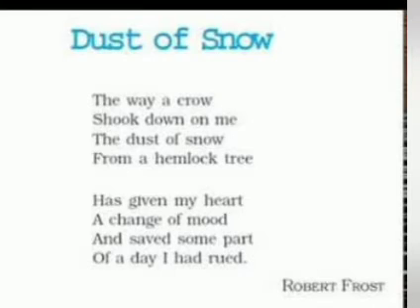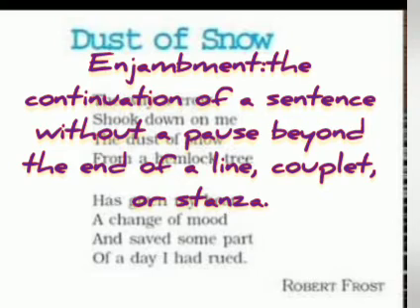Next is enjambment. So enjambment is when one verse of the poem moves into the next verse without the use of any punctuation mark. That is termed as enjambment. So here, if you can see, in the whole stanza there is no punctuation mark at the end of the verse, at the end of the line.